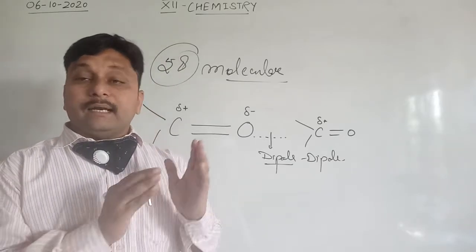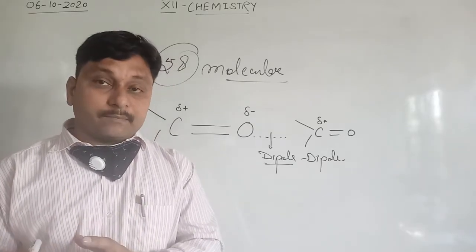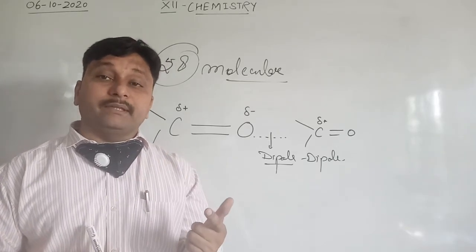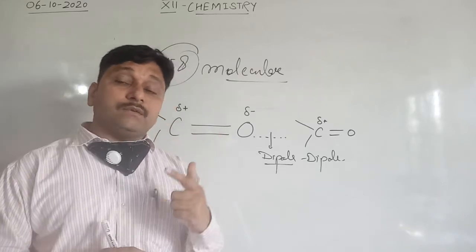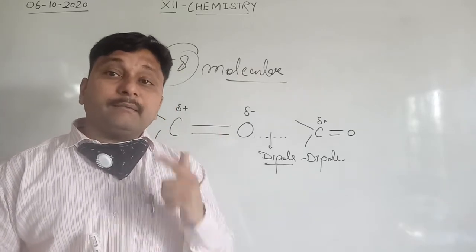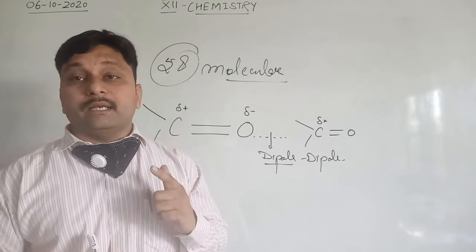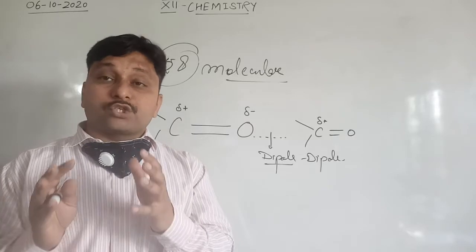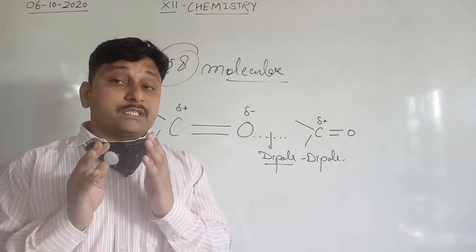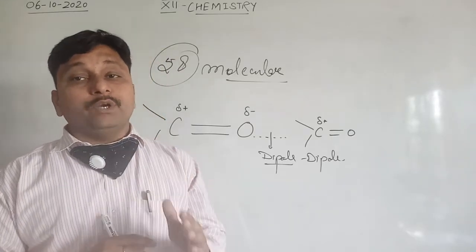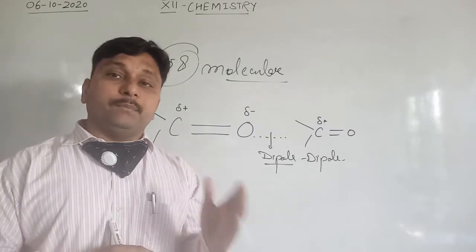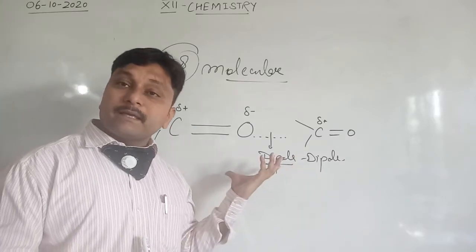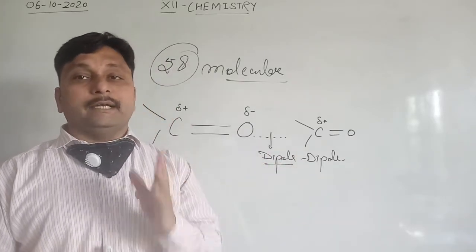If we compare aldehydes and ketones with alcohols, alcohols have a higher boiling point compared to aldehydes and ketones because of intermolecular hydrogen bonding. Clear? Between the alcohols there is intermolecular hydrogen bonding which is stronger, and more energy is required to break these bonds. So alcohols have a higher boiling point compared to aldehydes and ketones due to intermolecular hydrogen bonding.